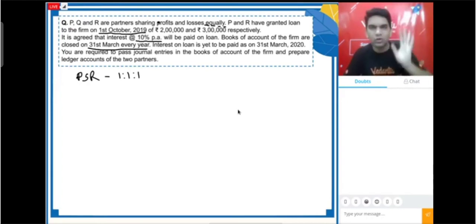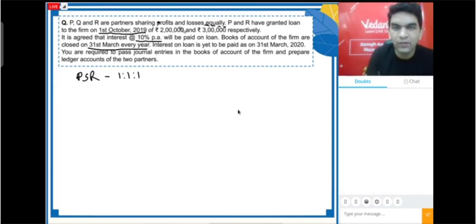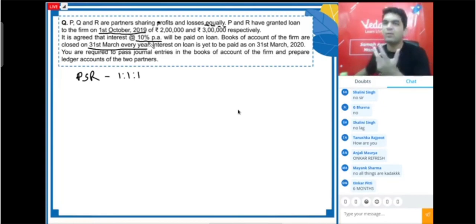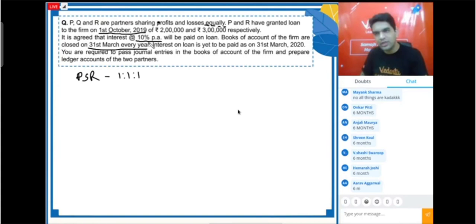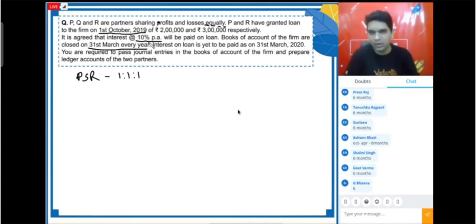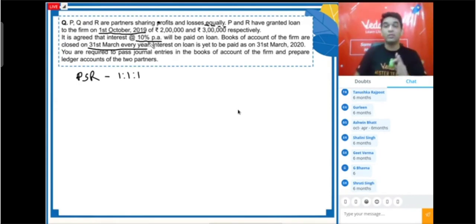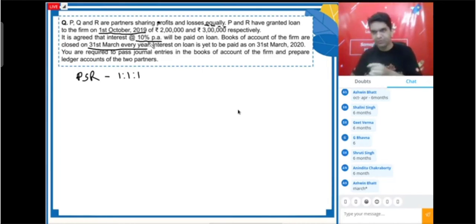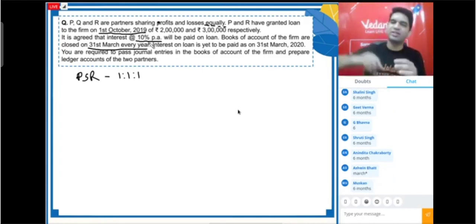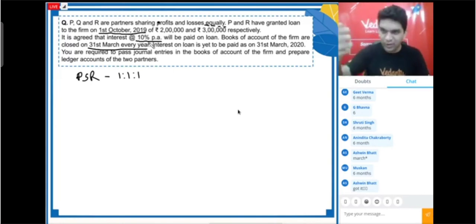I only want to know from you, interest for how much period we will calculate. Straight away 2 lakh and 3 lakh pe 10% full year ka, or for how much period? Can you tell me, guys? Interest will be calculated for how much period? Amazing. Onkar, Anjali, Shreen, very good. Sashi, very good. Himansh, correct. Arav, correct. Ashwin clearly mentioned October to March, not April, but it is correct. 6 months. Yes, correct. Super, guys. So, interest should be for 6 months.